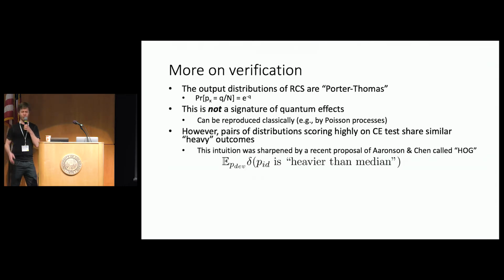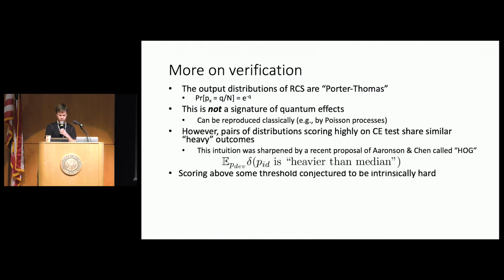Outcomes that occur with above median probability in the distribution. And this intuition was sharpened by a recent proposal of Aronson and Chen called HOG, or heaviest output generation, in which they have a different score. It's related to cross entropy, but it's not the same. And it measures this property of heaviness directly. And they conjecture that scoring above some threshold is somehow intrinsically hard.